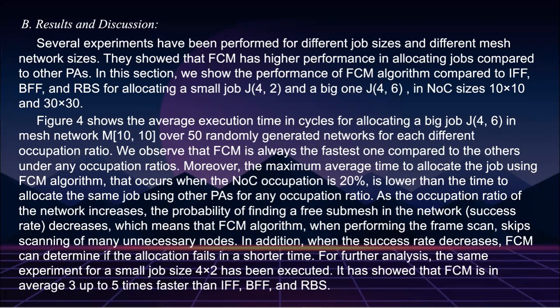Moreover, the maximum average time to allocate the job using the FCM algorithm, which occurs when NoC occupation is 20%, is lower than the time to allocate the same job under the other algorithms for any occupation ratio. For further analysis, the same experiment for a small job of size 4 into 2 has been executed. It showed that FCM is on average up to 3 to 5 times faster than IFF, BFF, and RBS.